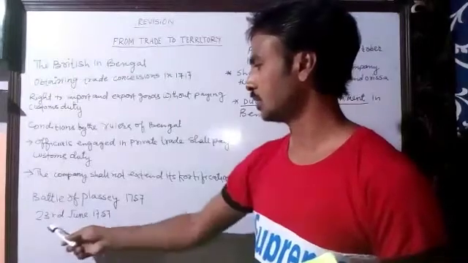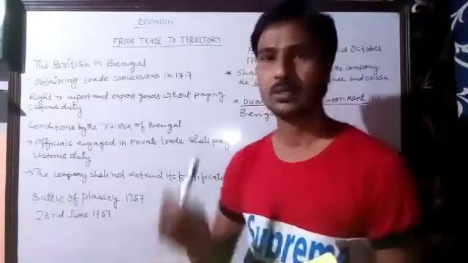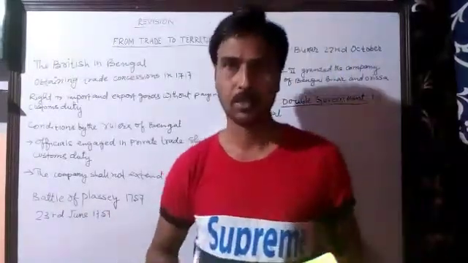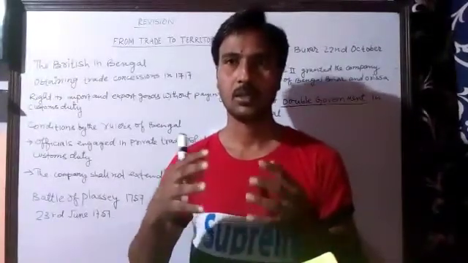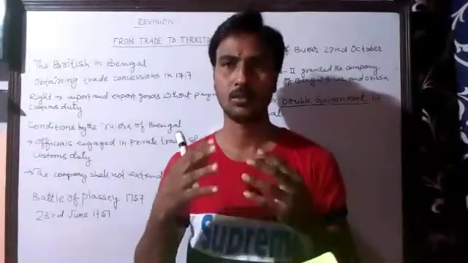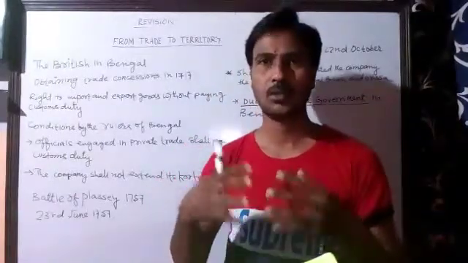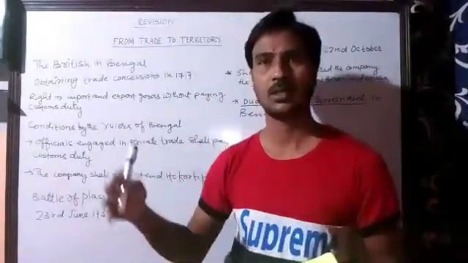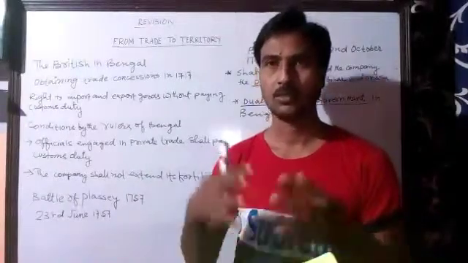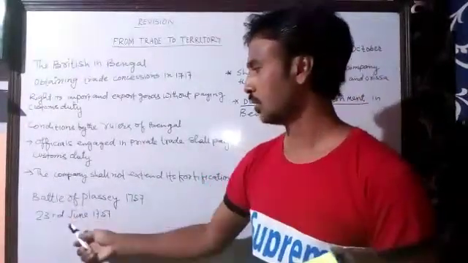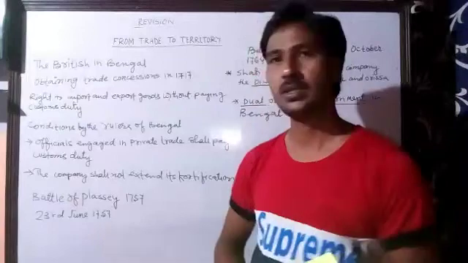The Battle of Plassey took place on 23rd June 1757. In the Battle of Plassey, Sirajuddaulah was the ruler of Bengal. Sirajuddaulah's army and the East India Company fought this battle on 23rd June 1757.